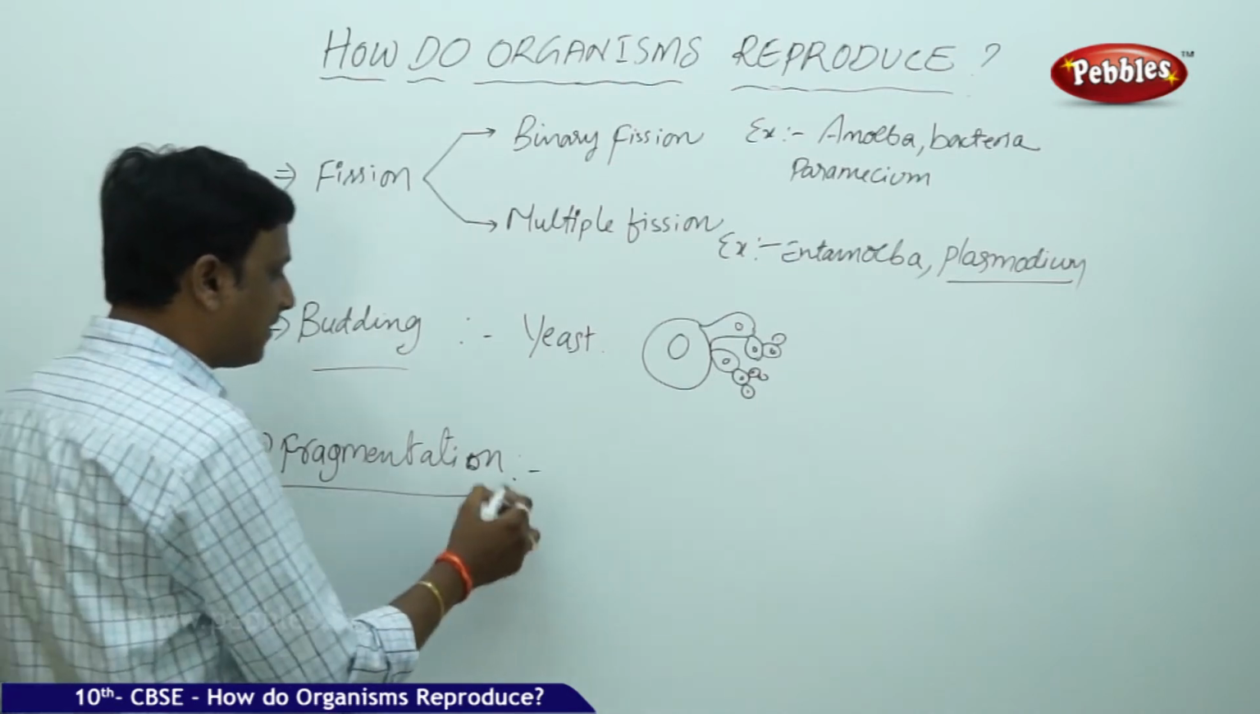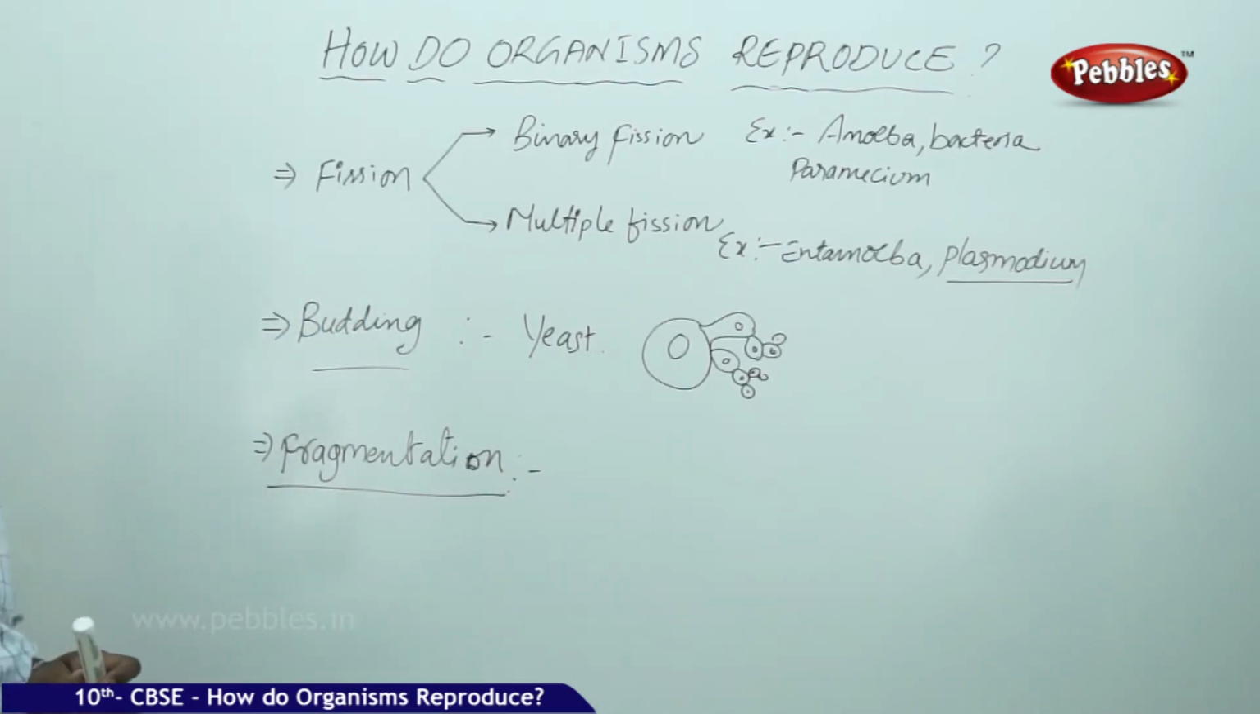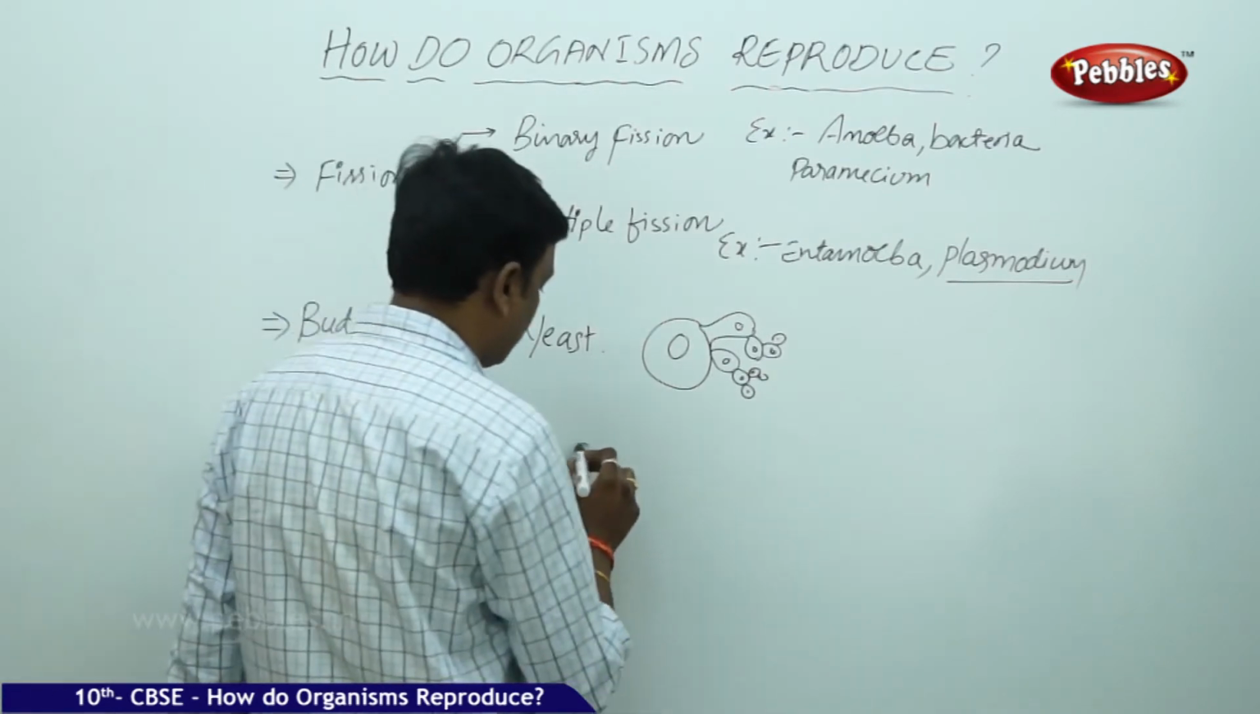The next one is fragmentation. Fragmentation is the simplest method of reproduction in multicellular organisms. Example, we can take Spirogyra.